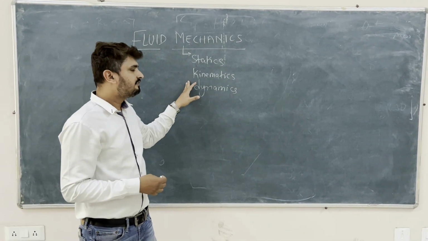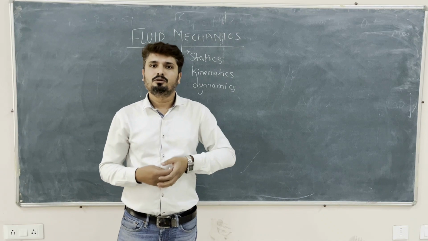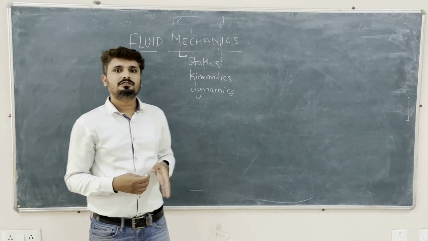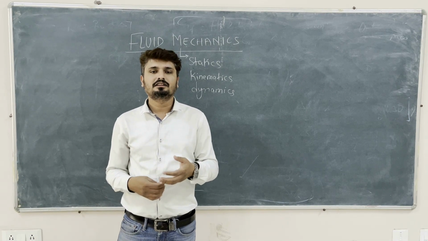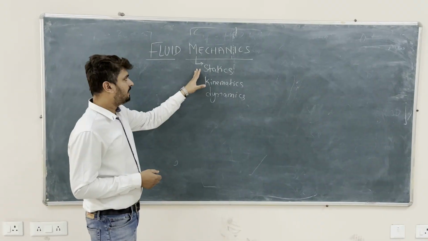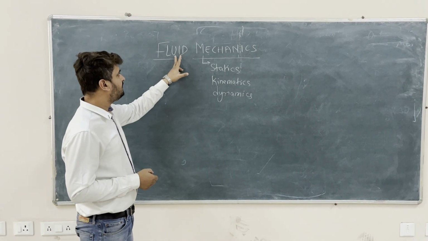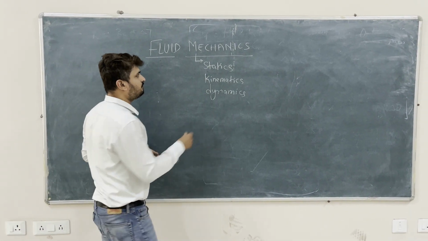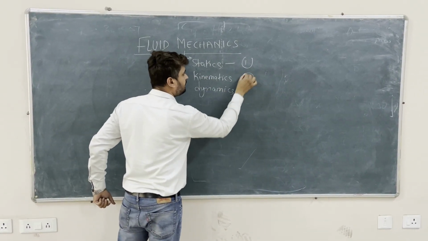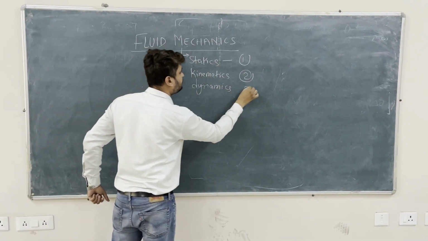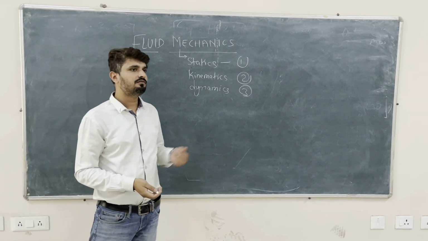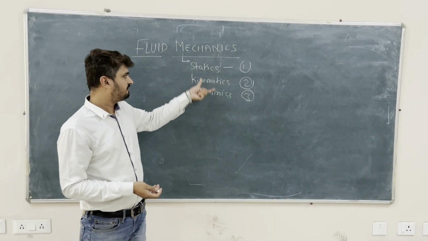In kinematics, we study the motion, and in dynamics, we study the motion and the cause of motion, that is, force. Fluid statics is your unit number 1, then fluid kinematics, unit number 2, and fluid dynamics, unit number 3, and the other units are applications of these.